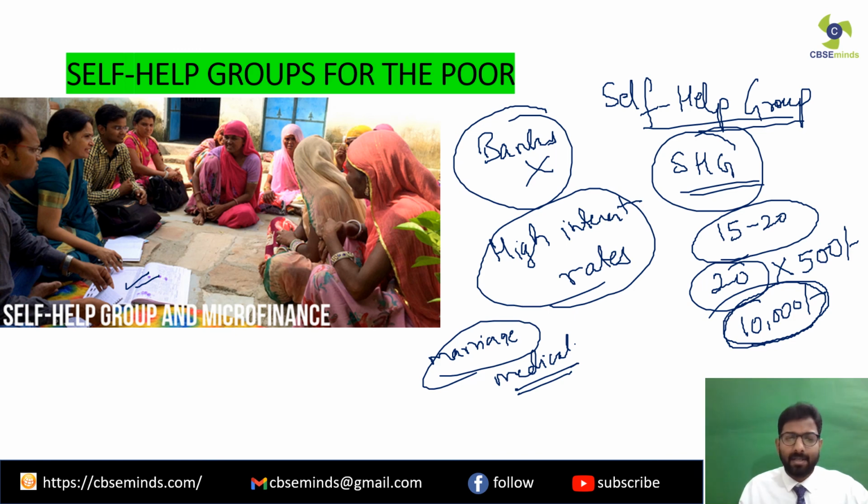Clear? So in this way, every member takes the loan in a serial manner. Like one month someone will take, the next month some other member will take. So this is how it is done. But every month how much will they have to give? Only rupees 500. So this is a very important concept in the villages, in the rural areas, where usually women form these kinds of groups known as self-help groups, and they help one another. Clear?